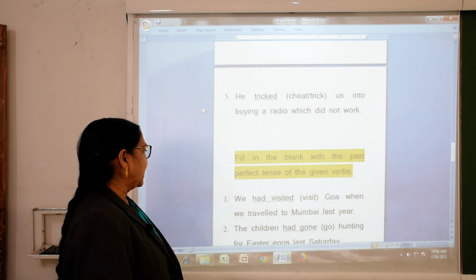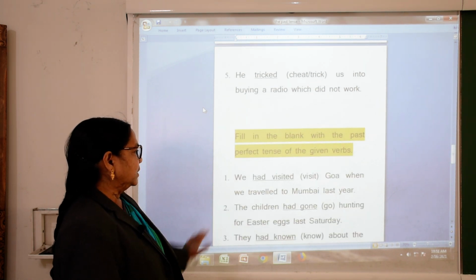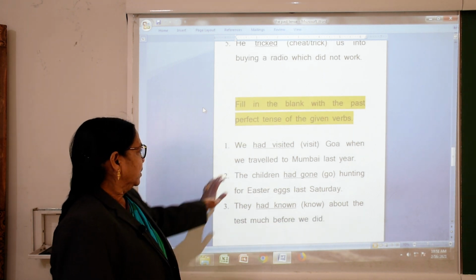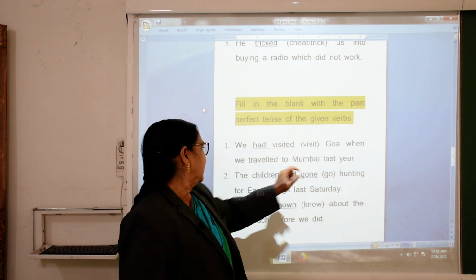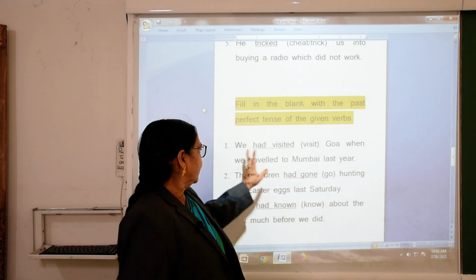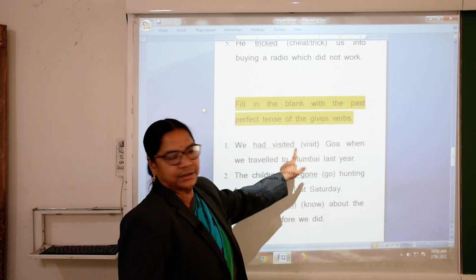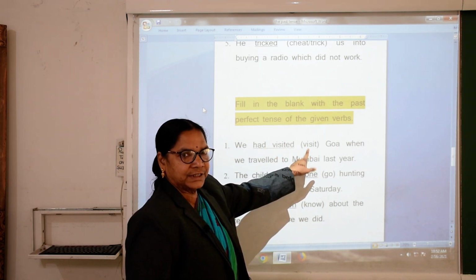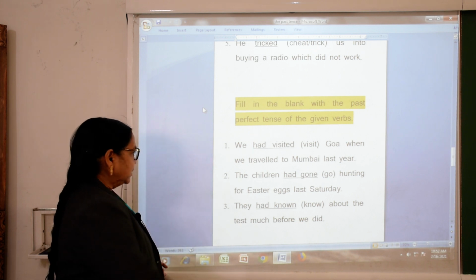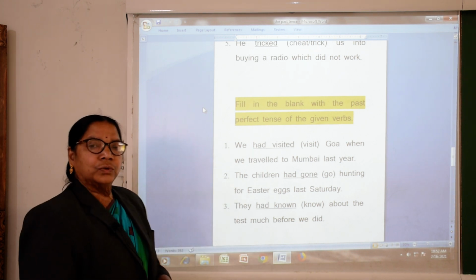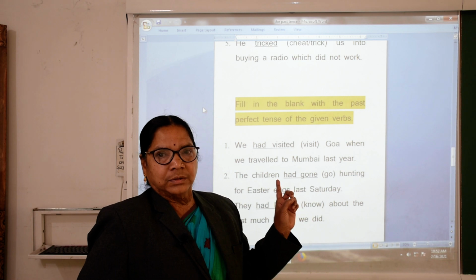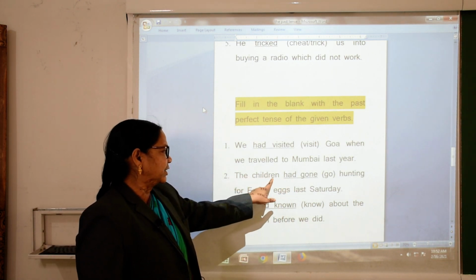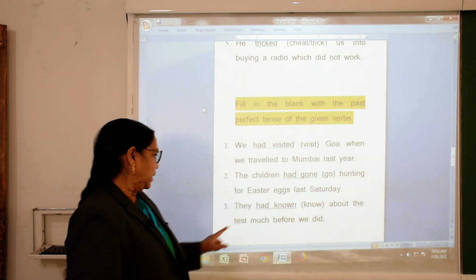Now, fill in the blanks with the past perfect tense of the given verb. So here what will we do? We dash visit Goa when we travelled to Mumbai last year. We had visited, see, had and visited, okay. The children had gone, go, had gone, okay.